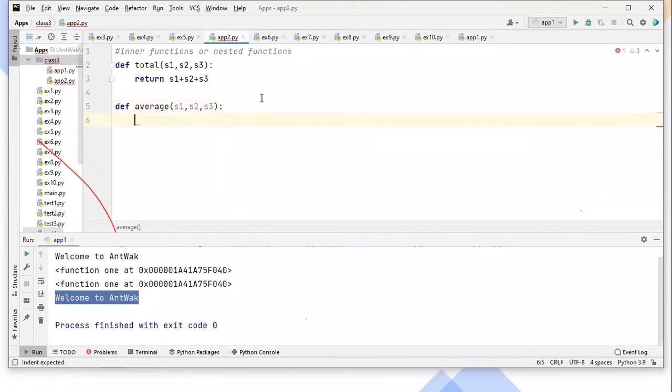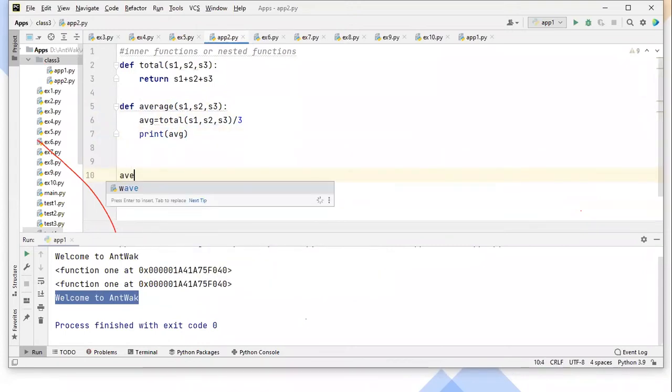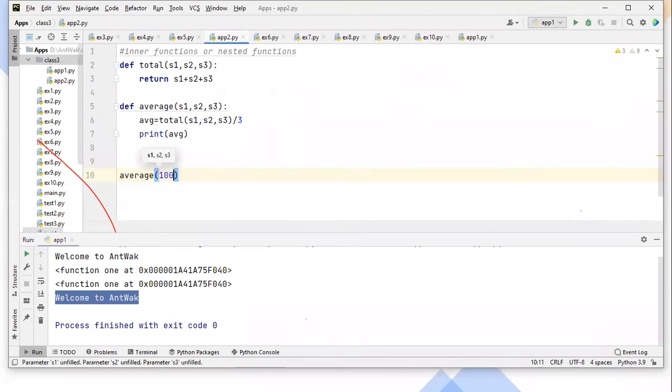Generally, we can directly call the total function like this: average is equal to total, passing s1, s2, s3, divided by 3, and finally you print this average. Now let me call the average function by passing three subject marks: 100, 200, and one more 100, nothing but 400 by 3.